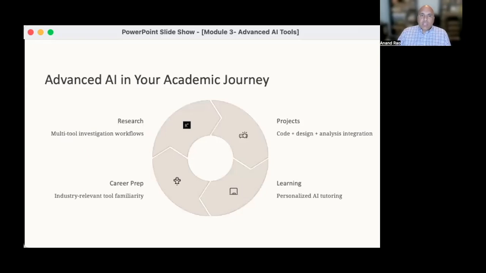Now, for you as students, these advanced AI tools offer some immediate practical value, of course. You can design research workflows that combine a number of different AI capabilities. You can create projects that integrate code, design, and analysis. You can access personalized tutoring that might adapt to your learning style. And you certainly want to build familiarity with tools that you're going to encounter in your careers.